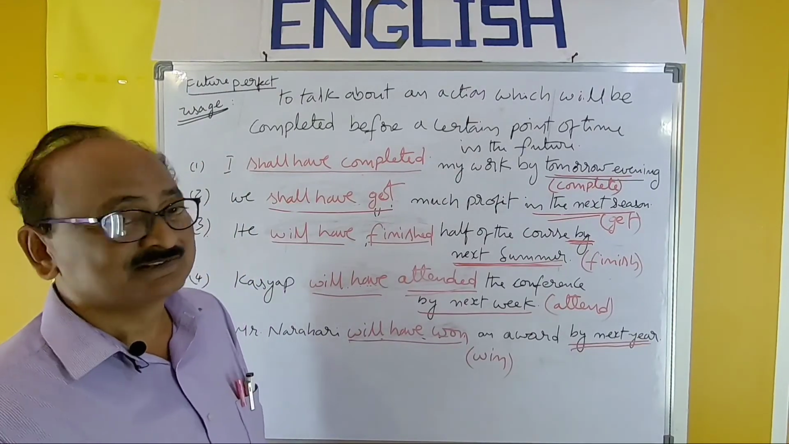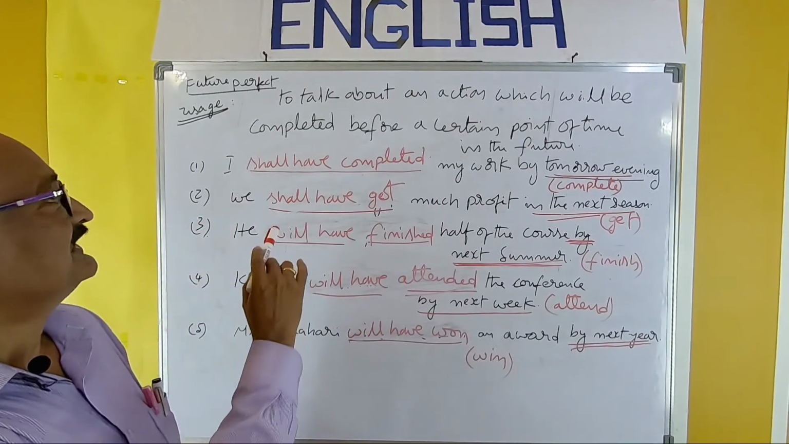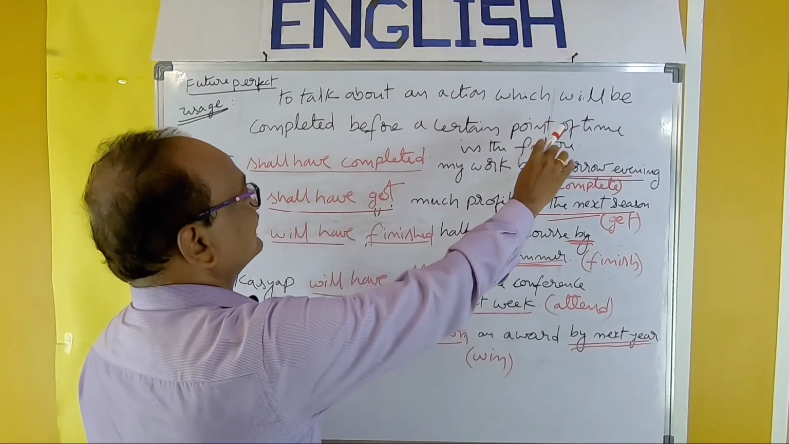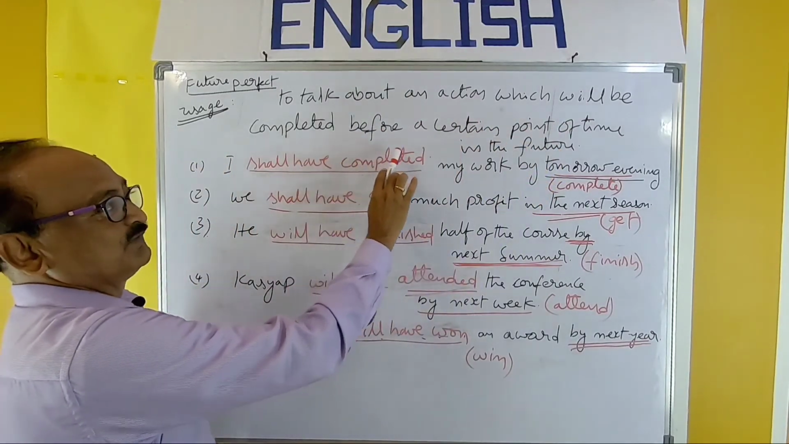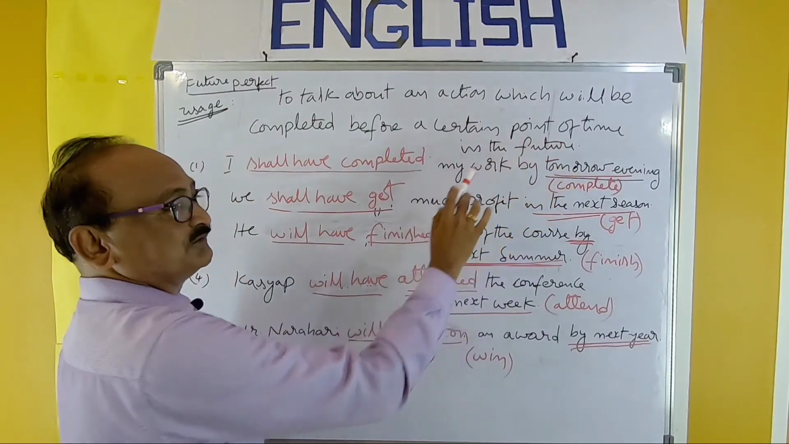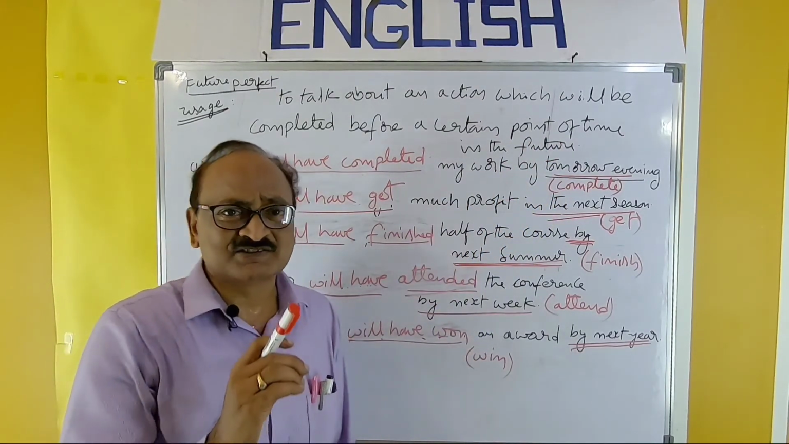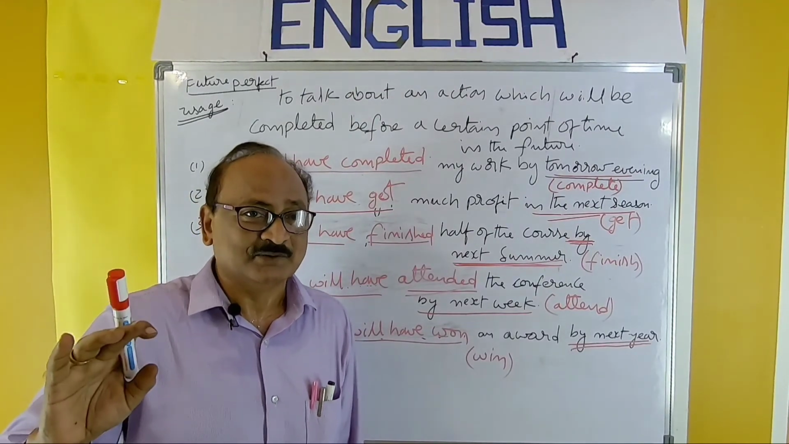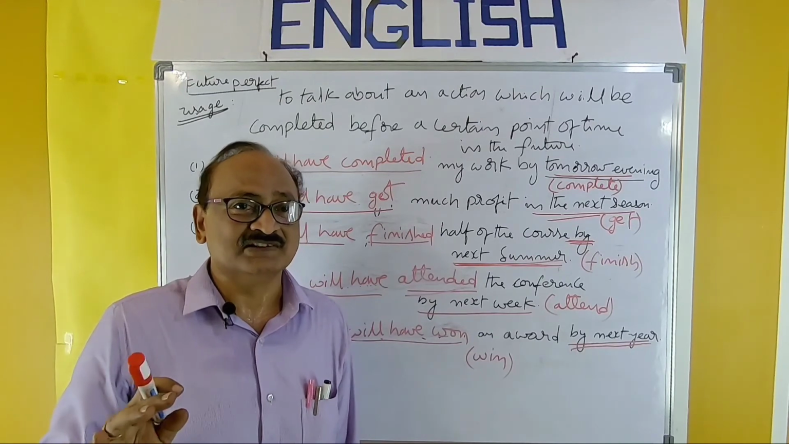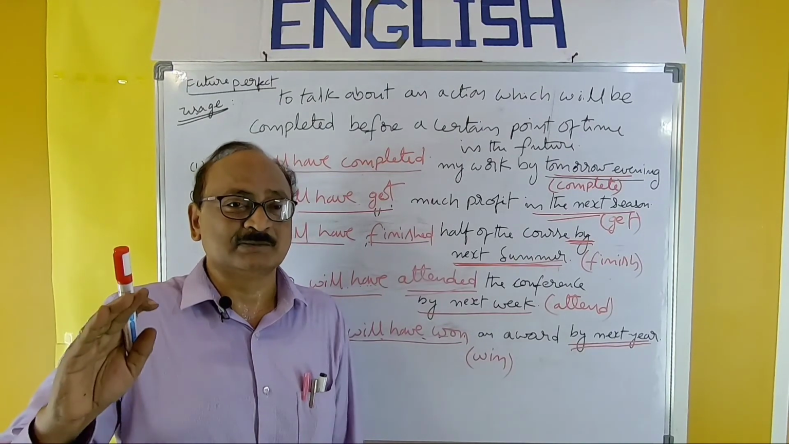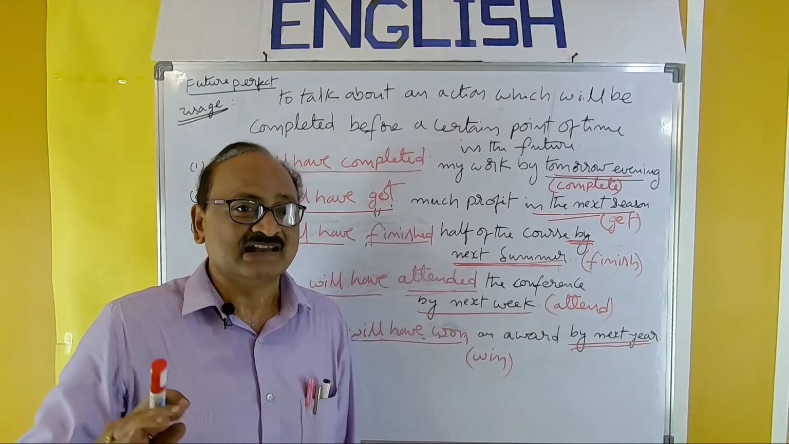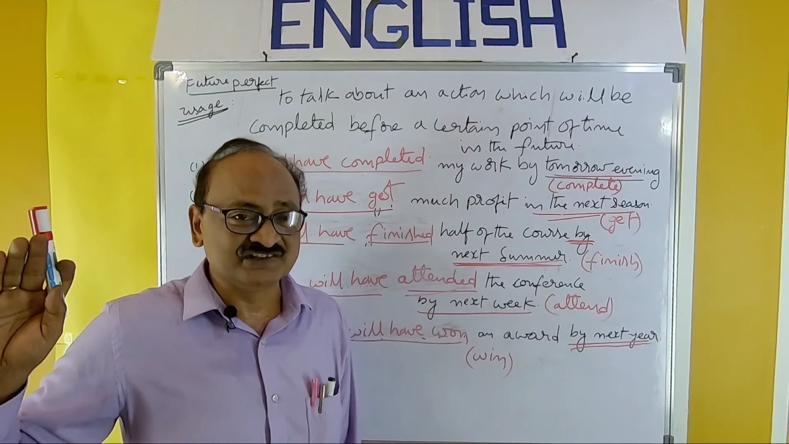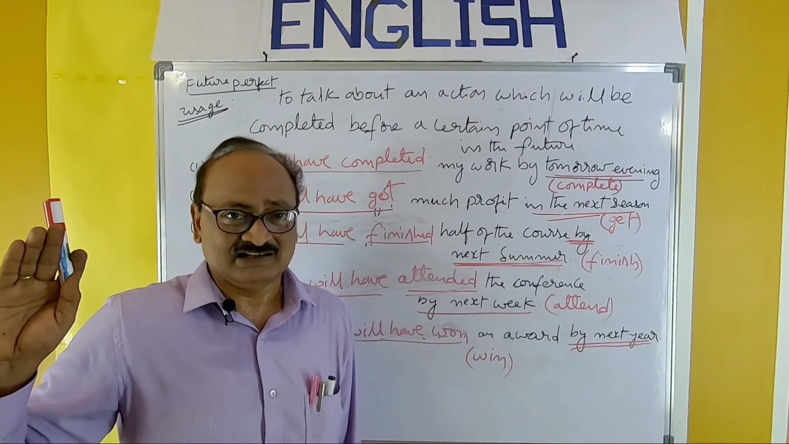But remember the basic usage of this future perfect, which expresses an action which will be completed before a certain point of time in the future. So it has not yet been started. It will be started at some point of time later. But we talk about the particular finishing. It will be finished. It will be completed. It will be ended at some point of time in the future. And particularly we talk about the finishing part of an action.